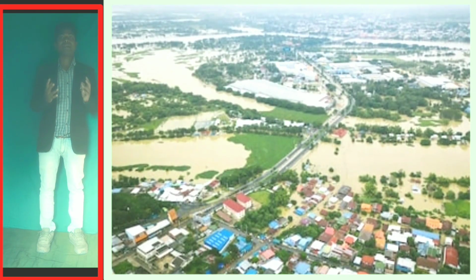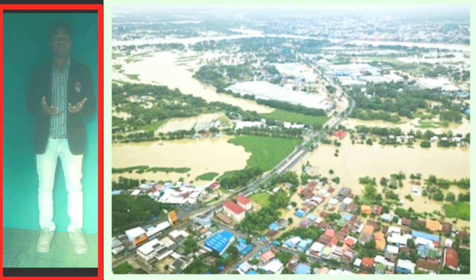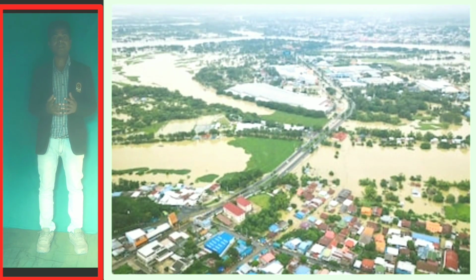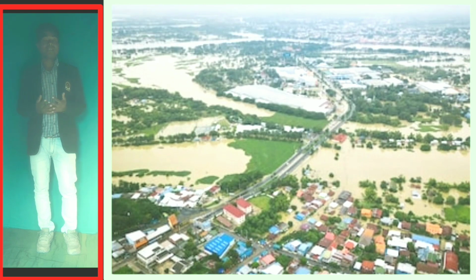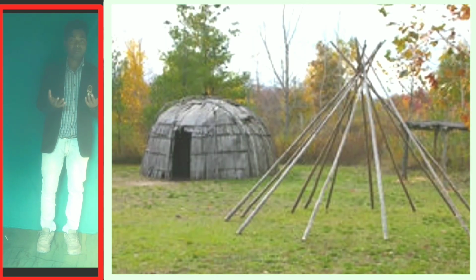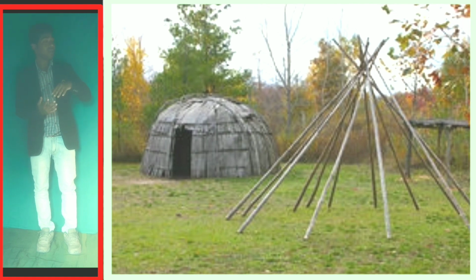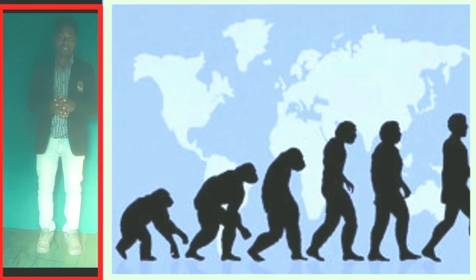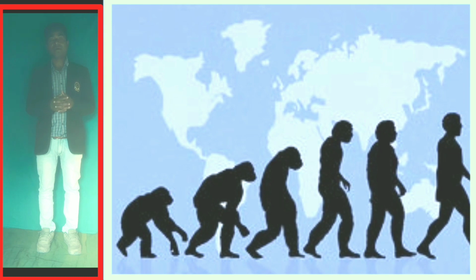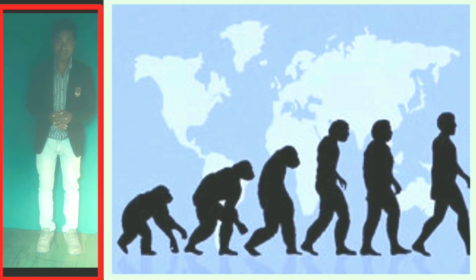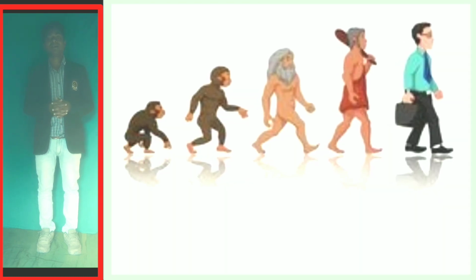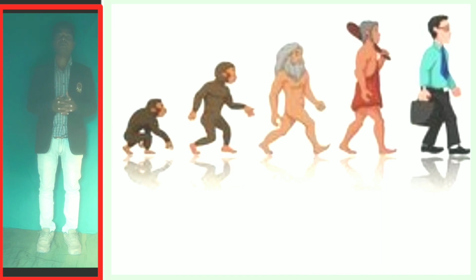Then what can we know about the past? How, and where? We know that once upon a time there was none of this in the world, only the animals were there.